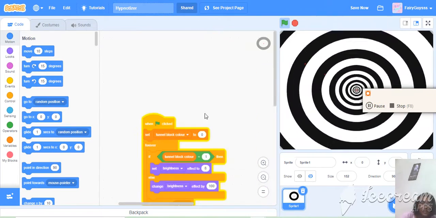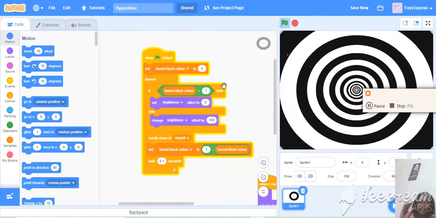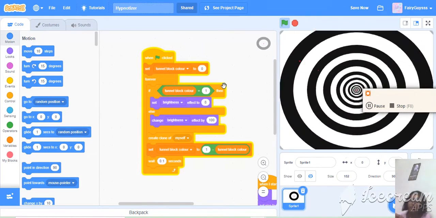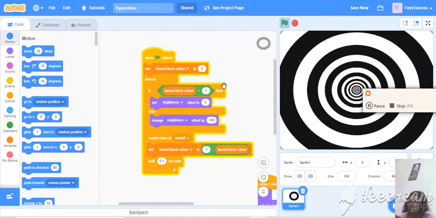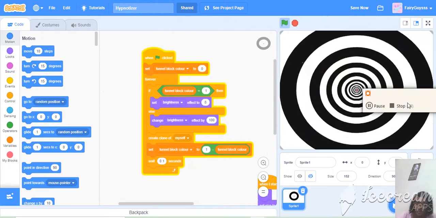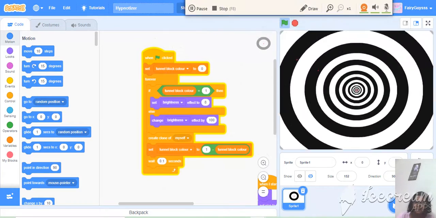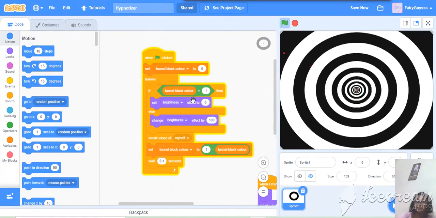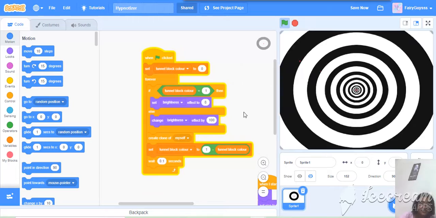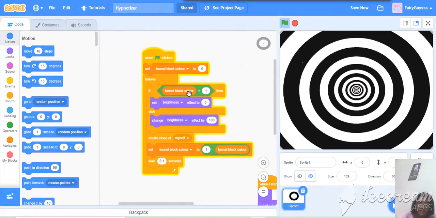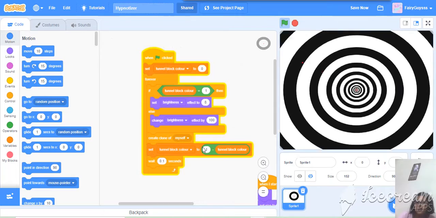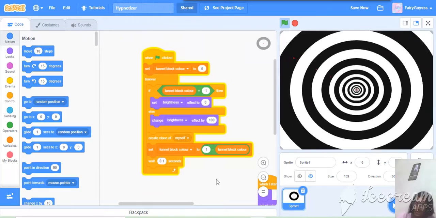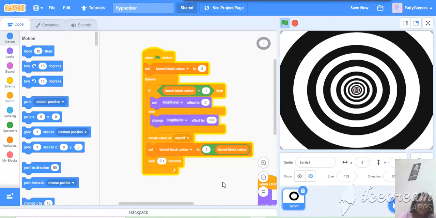Now look at this code. This is a very simple code, and I think I already mentioned some of this type of code in my car video with obstacles, but this is a bit different. What's the difference? Look, the main difference is this part. Forever, if then else: if touching block's color is equal to 1, then set brightness effect to 8, else change brightness effect by 100. This is the main change.